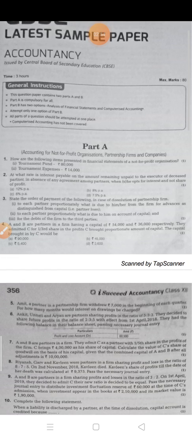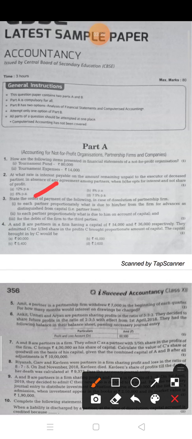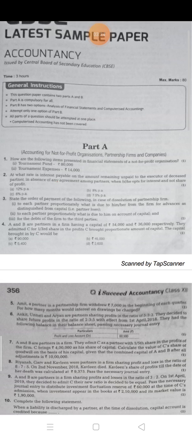So here the remaining unpaid amount which is paid to the executor of deceased partner in the case of death, it means that amount will be converted into loan, and in the absence of partnership deed, what is the rate of interest on loan? Yes, the rate of interest on loan is 6%. Okay, this you have to see.